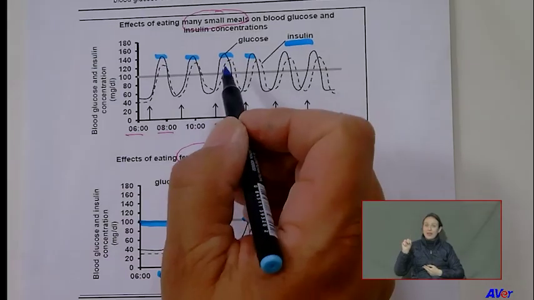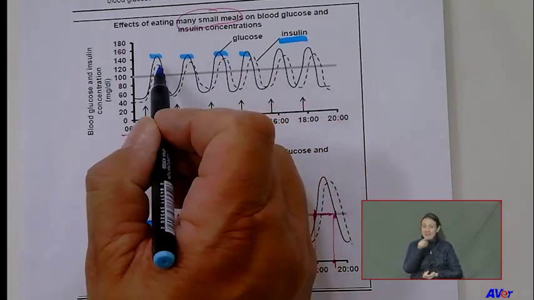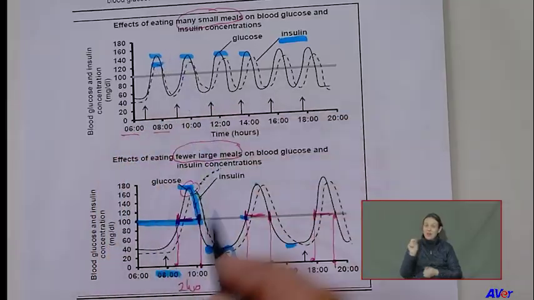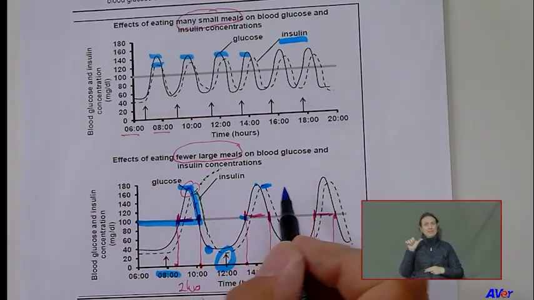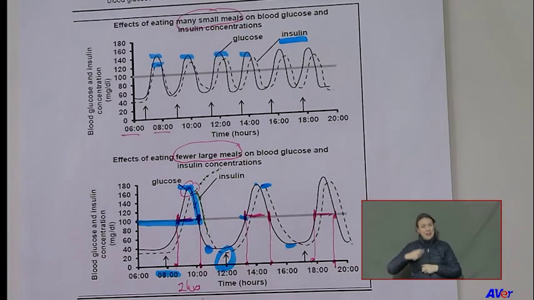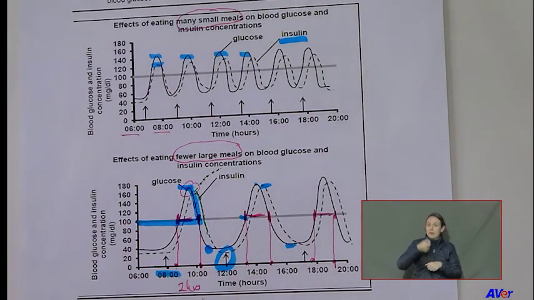Because look there, the insulin also is not much required. The insulin, that's what he said as well, goes only up to 120. While here, the insulin goes high. It's 160 milligrams. You need more insulin. But I'm sugar diabetic, I don't have insulin. Then rather eat smaller meals, but more of them. Then you don't need, look at the graph, you don't need much insulin. You see, the graph tells you a story.